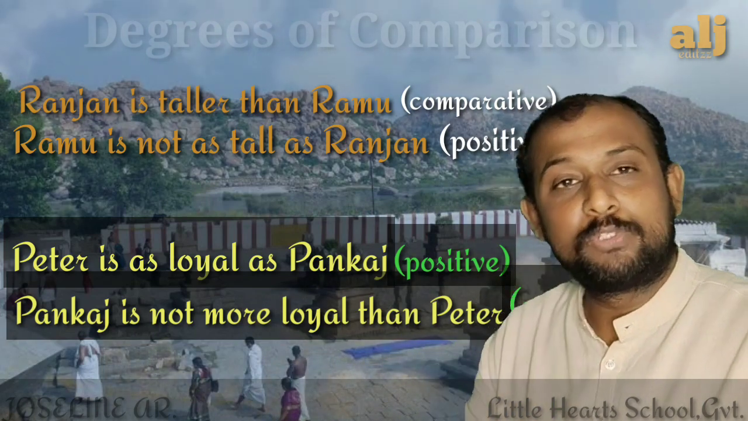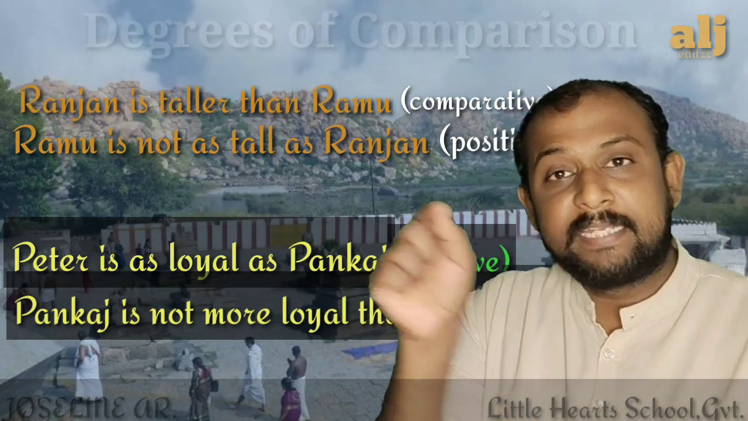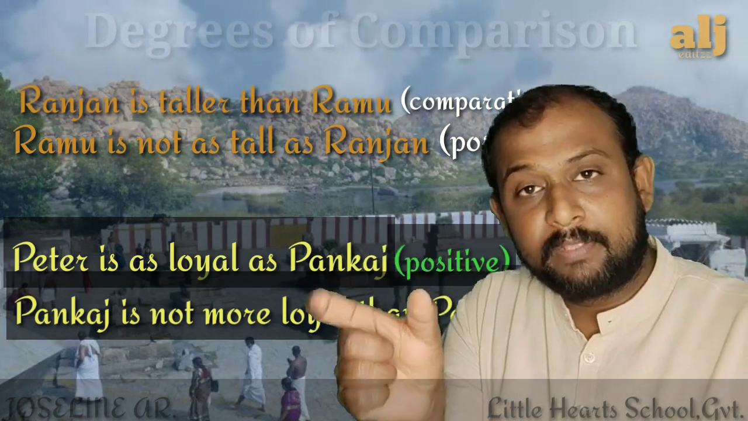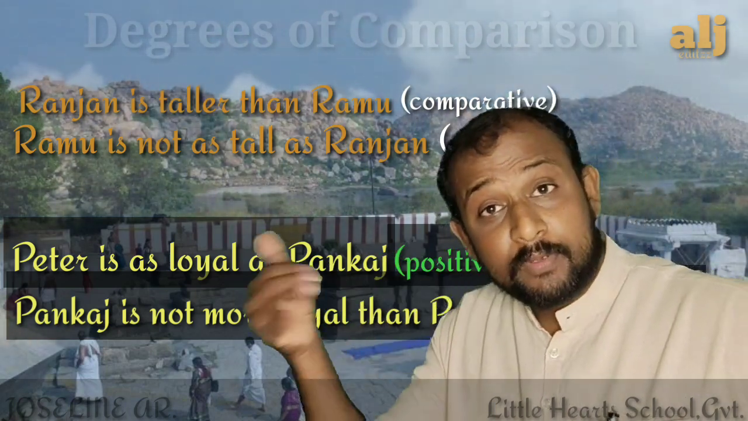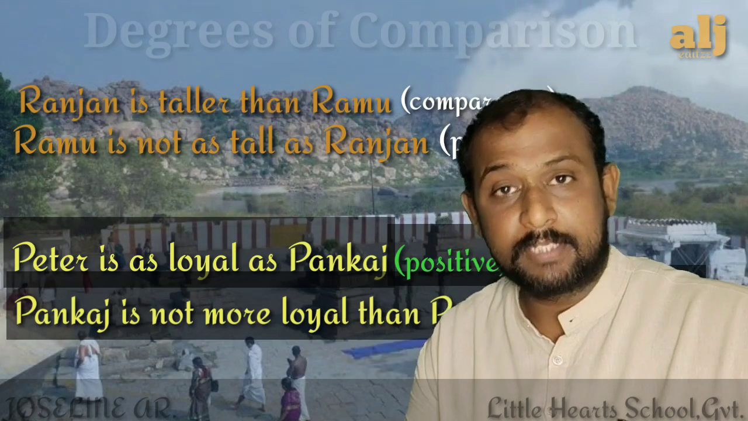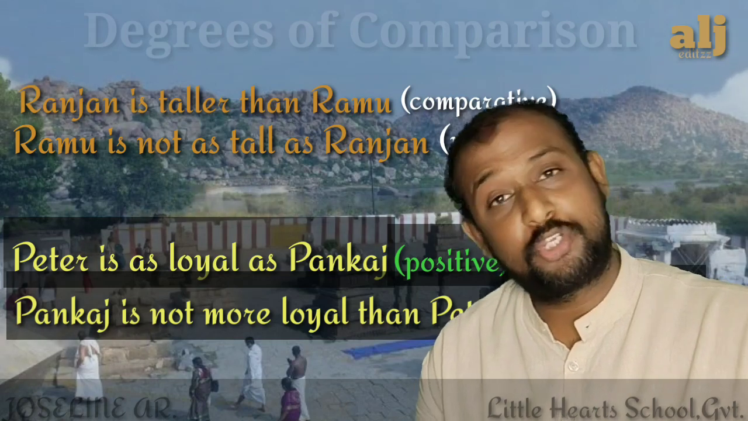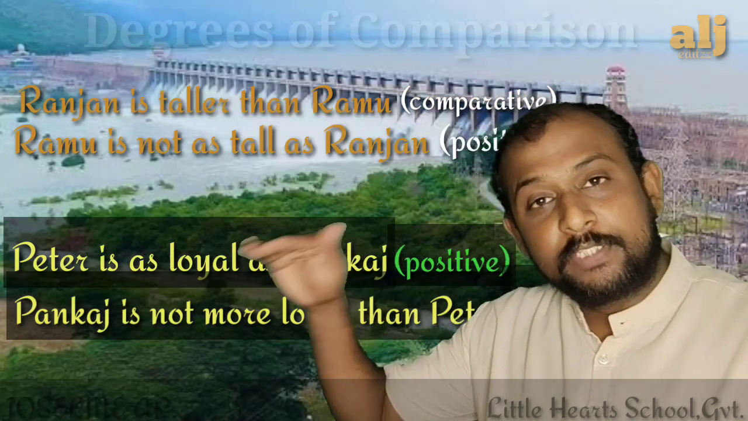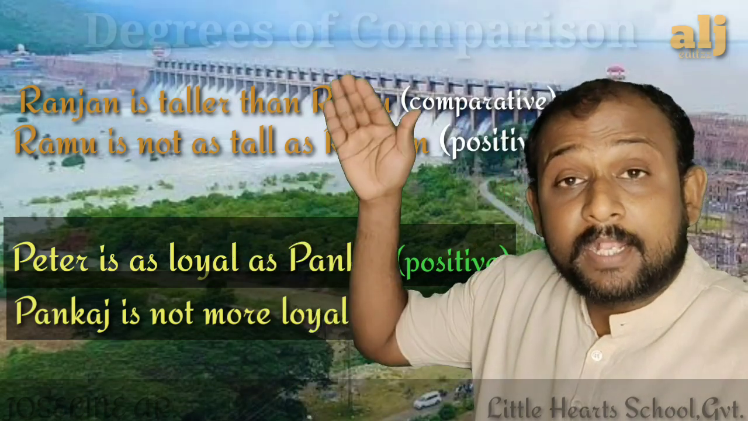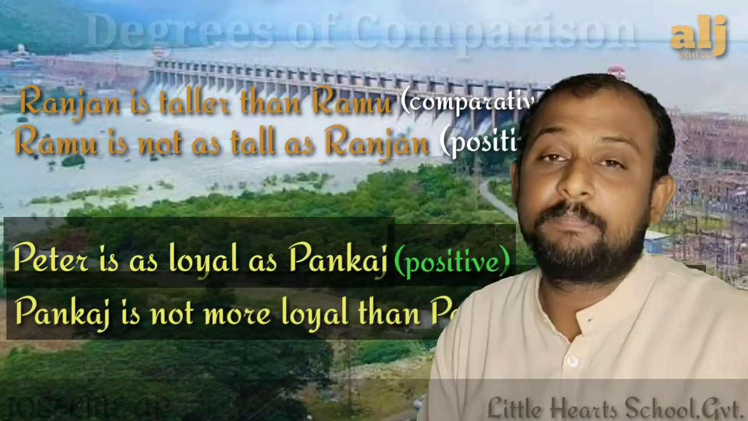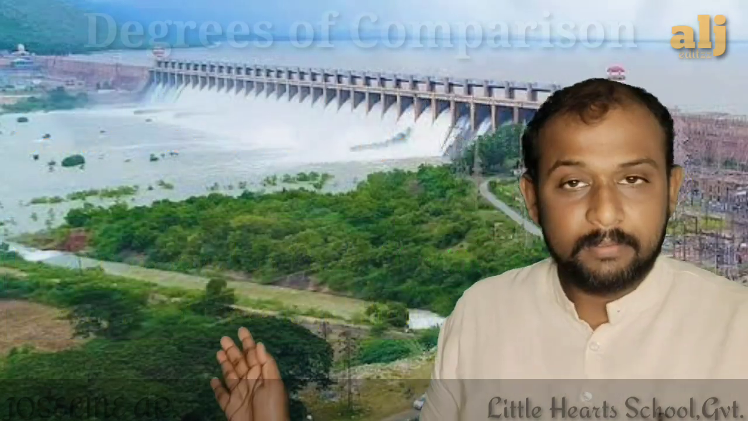So these are some basic rules you must remember. In positive degree, we have to use as and as, or so and as. In between them, we have to use the base form, that is the positive degree. In case of comparative, we have to use ER or sometimes MORE plus THAN, the conjunction. And if the positive degree is a negative statement, the comparative degree must be a positive statement, and vice versa. Got the point? Let us continue.